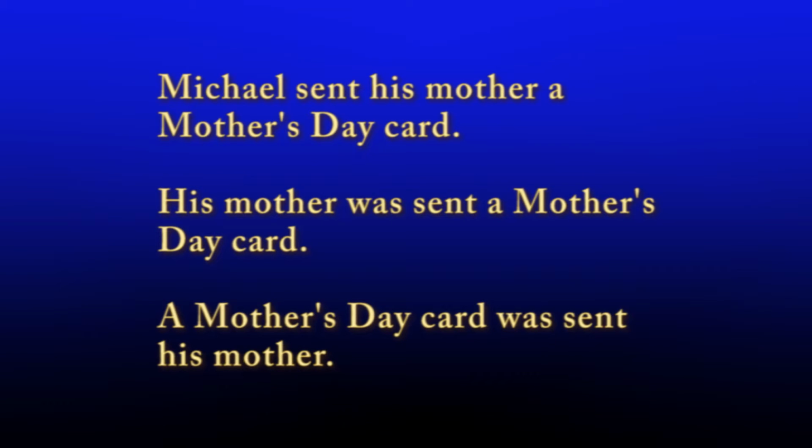The first sentence contains an indirect object, mother, and a direct object, Mother's Day card. The second sentence uses the indirect object as the subject, and the direct object becomes a complement to the verb, the retained object. The third sentence uses the direct object as the subject, and the indirect object becomes the complement to the verb, the retained object.